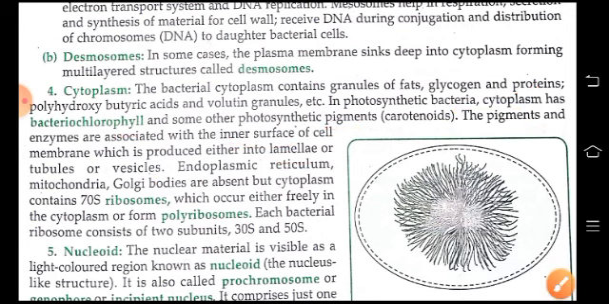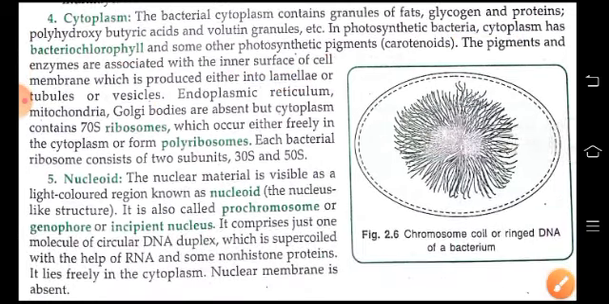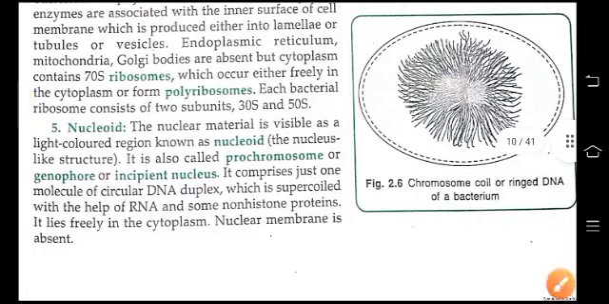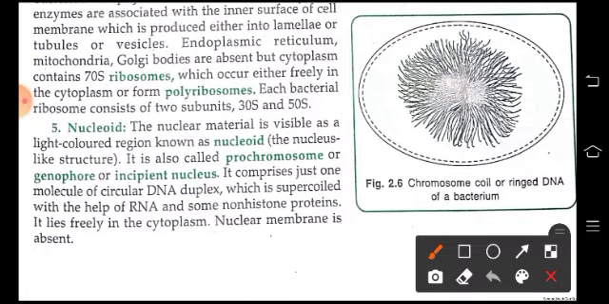The 70S ribosomes are found in the cytoplasm. Now the nuclear material is visible as a light colored region known as nucleoid. It is also called prochromosome or genophore or incipient nucleus. It has one molecule of circular DNA duplex, which is supercoiled with the help of RNA and some non-histone proteins. It lies freely in the cytoplasm. Nuclear membrane is absent.